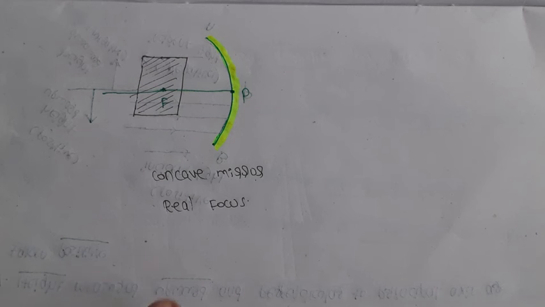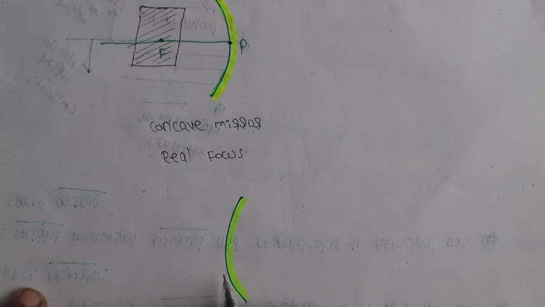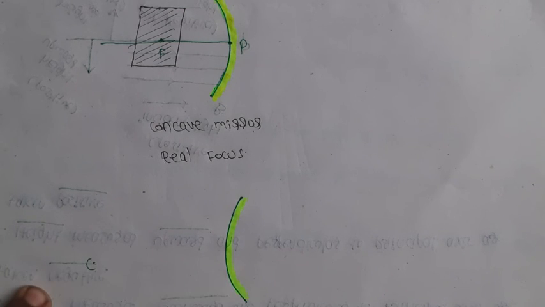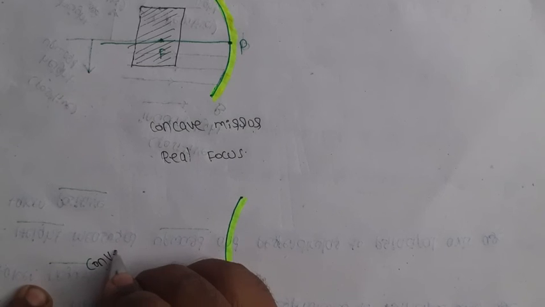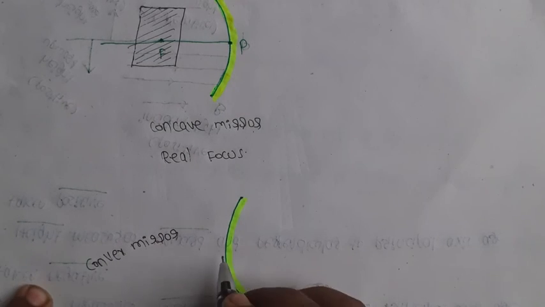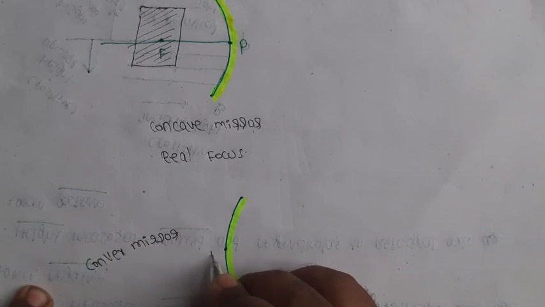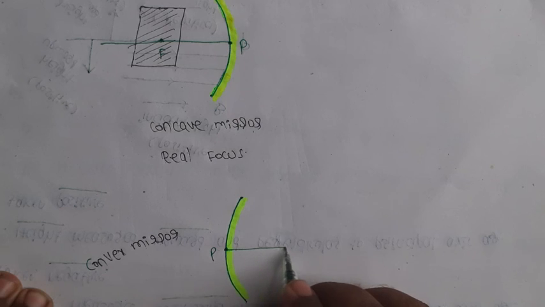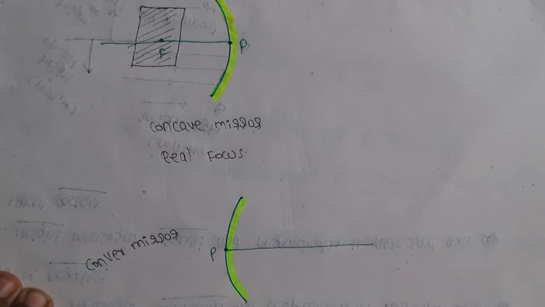In case of a convex mirror, where is the principal focus point? This is the convex mirror. The pole is here, and this is the principal axis line.